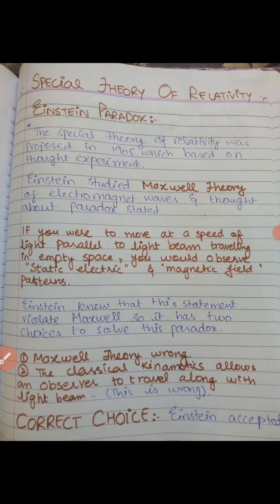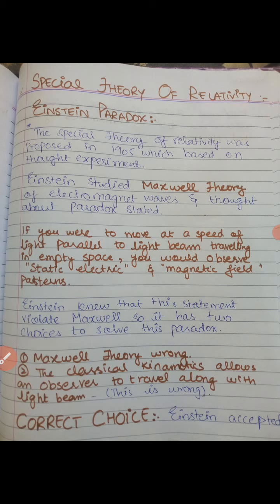So if I take electric and magnetic fields which travel through space as waves, then we can say they have a speed of 3 multiplied by 10 raised to power 8 meters per second, and these waves are called electromagnetic waves. So this was the Maxwell theory of light, that light travels like that.